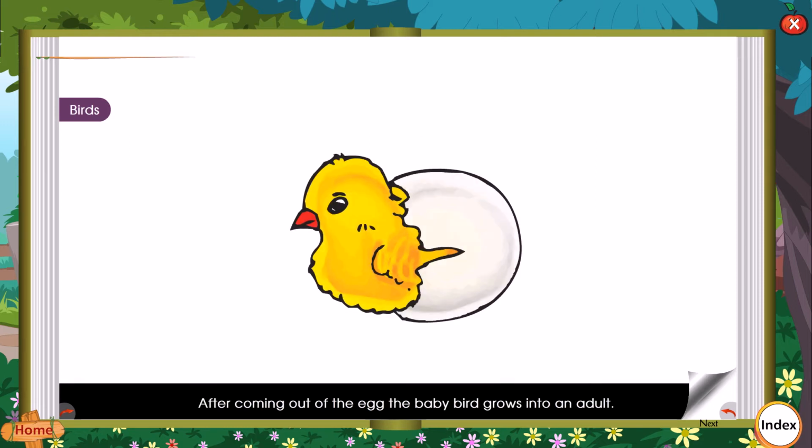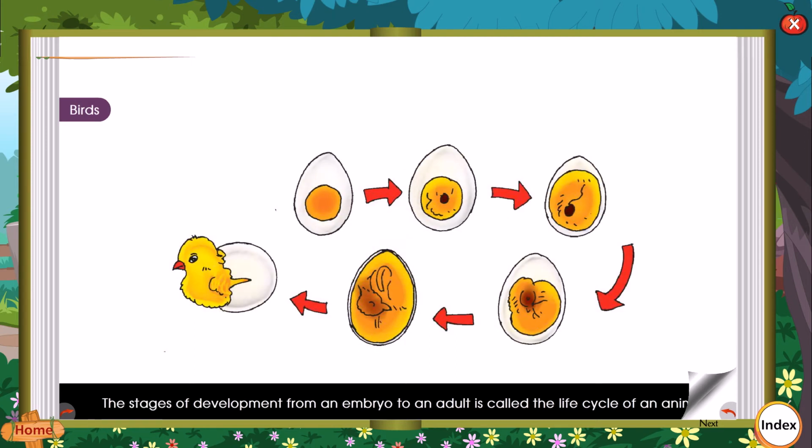After coming out of the egg, the baby bird grows into an adult. The stages of development from an embryo to an adult are called the life cycle of an animal.